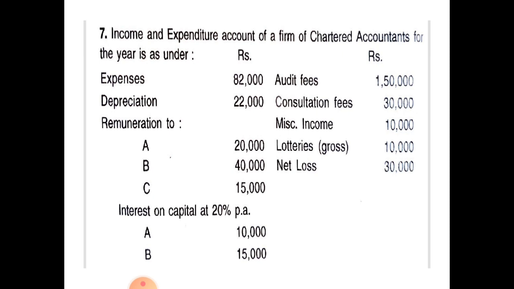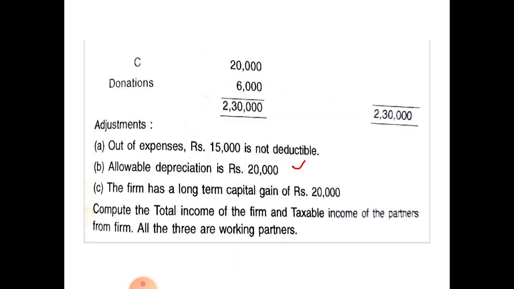Here, this remuneration to working partners, you have to add it to net loss or you have to deduct it. The value will be the same. You have to add it to the net loss. Next, see interest on capital at 20% per annum. Interest on capital only till 12% is allowable. Any interest on capital above 12% is disallowed. That means here 8% out of 20% interest on capital is disallowed.